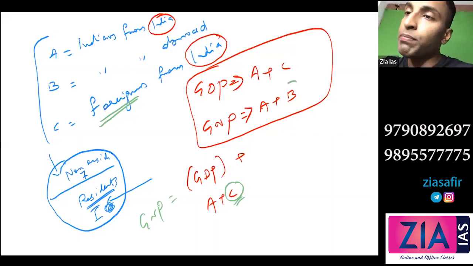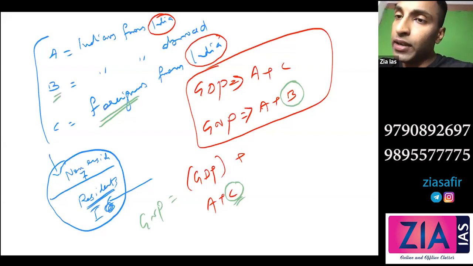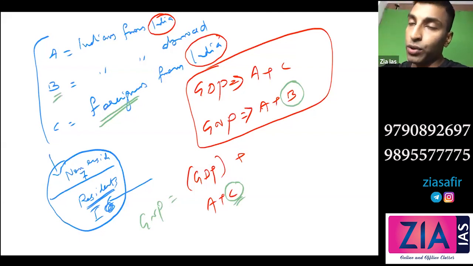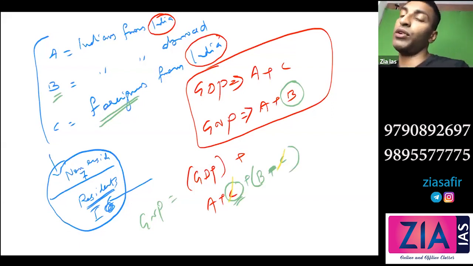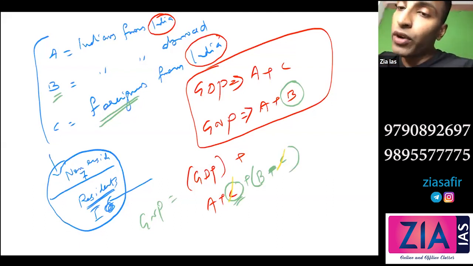You need to add this B. Why? Because we are talking about Indians. So this part we need to add. So GDP is there, and what you need to do is remove the C and add B. So can I write like this? B minus C. Can I write this? A plus C plus B minus C. Because we are removing C, and we are adding B. So ultimately, what happened? GNP is actually A plus B.